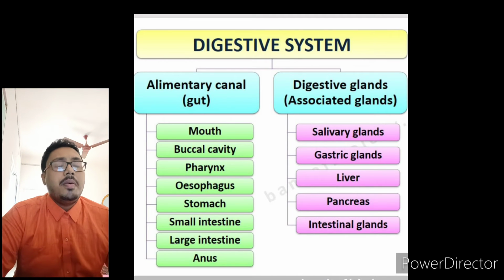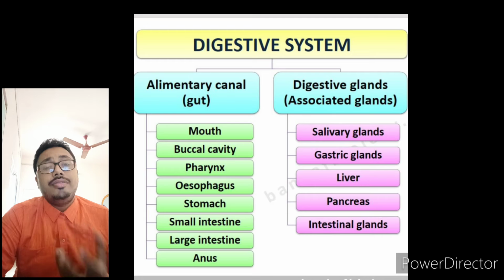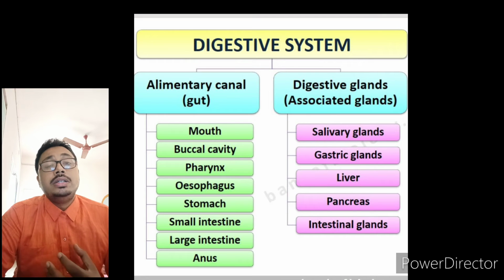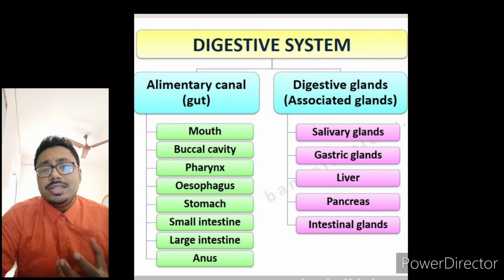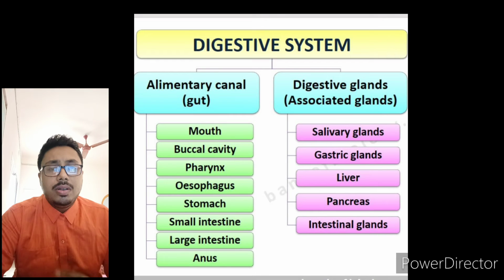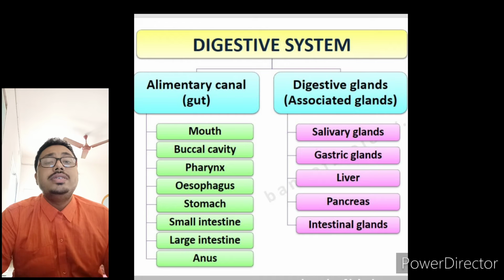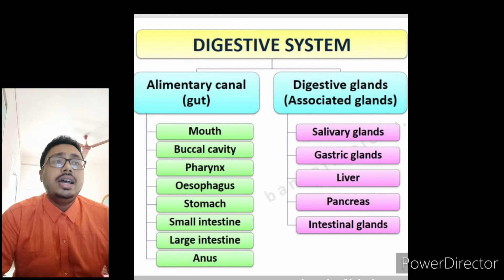But the whole starch is not digested in our mouth only. The rest of the digestion happens along this path, in the stomach and in the small intestine.